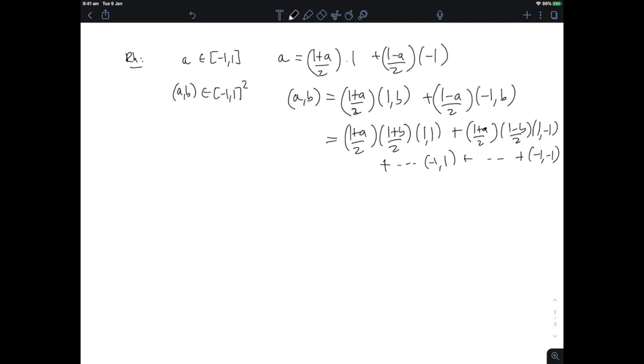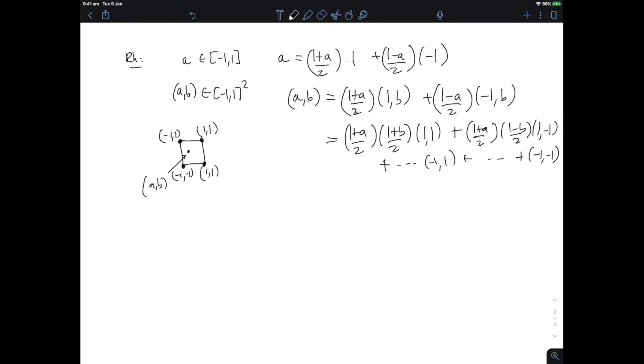So what's happening here, let me draw a picture, is whenever you have a square or product of intervals in any dimension for that matter, any point inside that square can be written as a convex combination of what we call the extreme points. So the points (-1, 1) here, (1, 1) there, (-1, -1), and (1, -1).